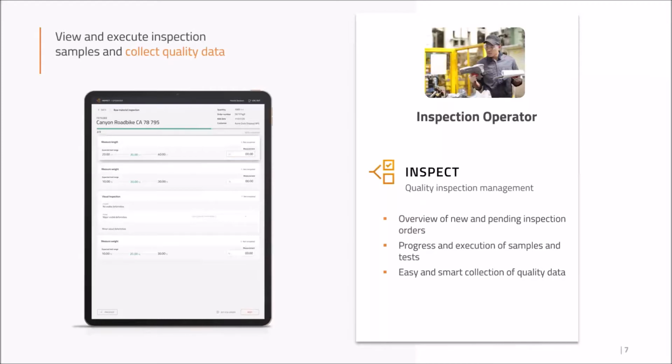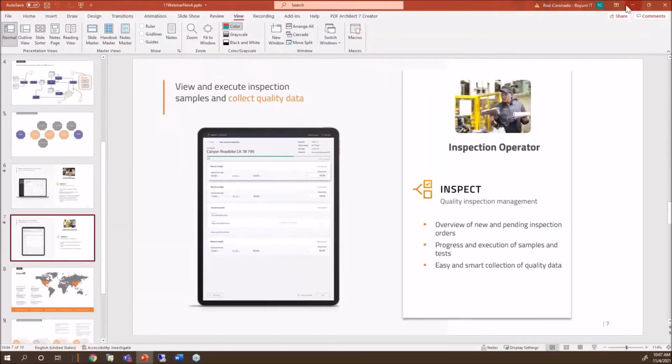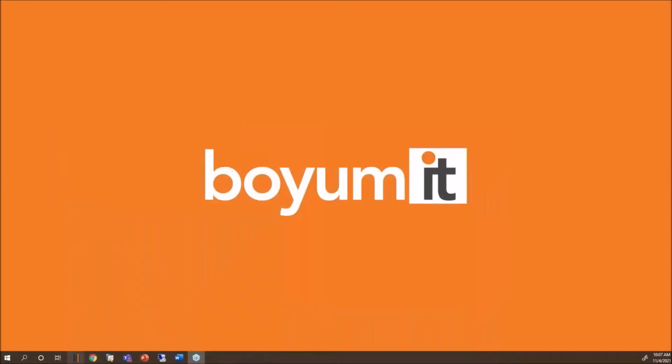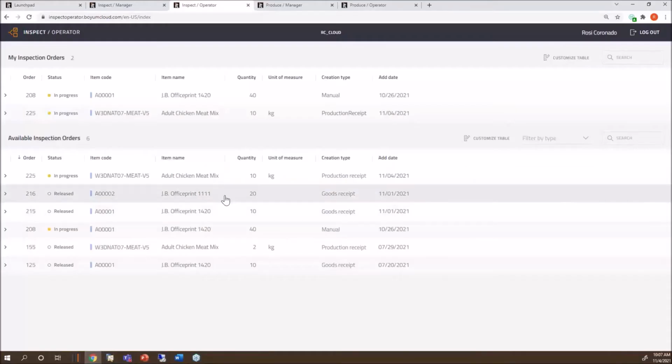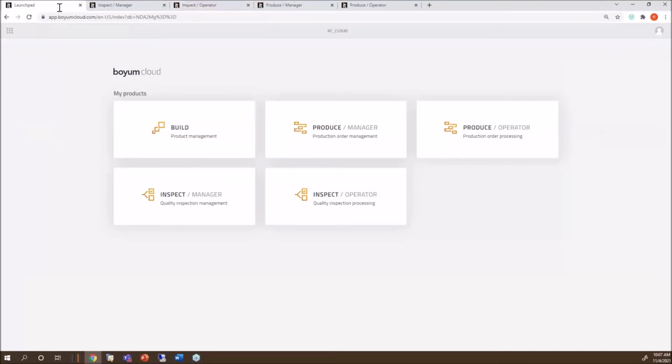But let's jump into the system and do that right now. So let me go in here. Those are cloud applications, browser-based. So you have a tablet, you have a PC, and you log on. If you look here, you see our 3 products. You buy what you need. You don't have to have Produce to have this.